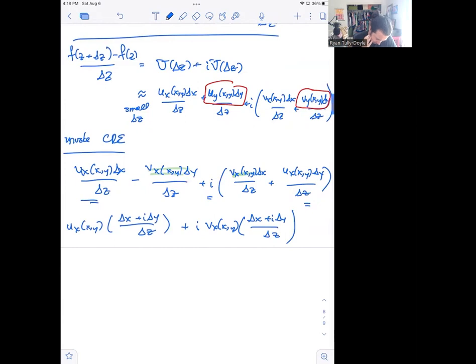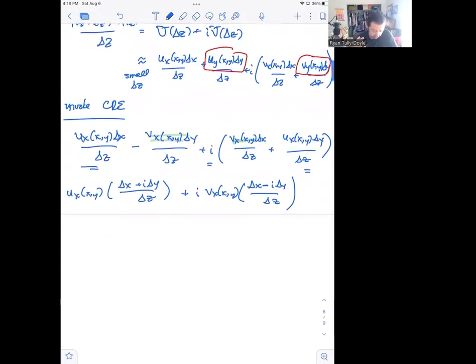I seem to have lost a minus sign somewhere. Yeah, so there's a minus sign that got lost. That's right here.